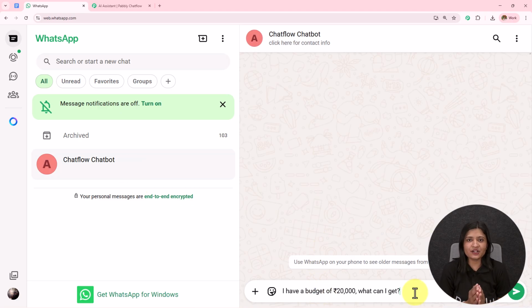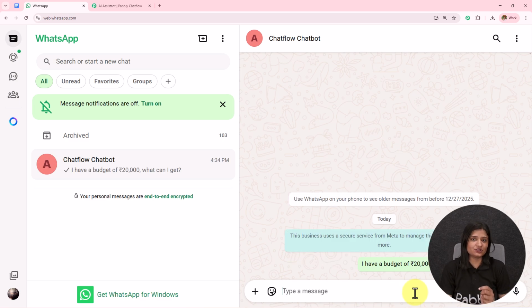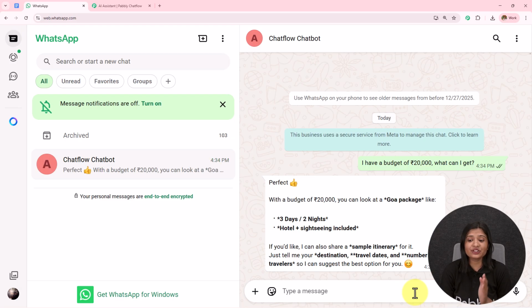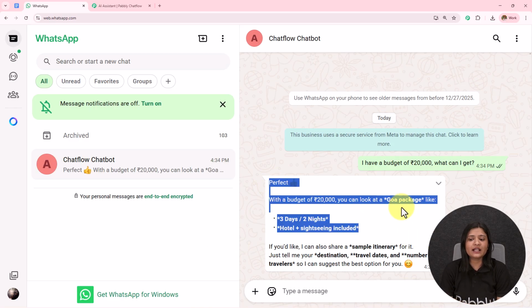So as I'm running a travel business, as I've told you, I'm going to send this message. I have a budget of 20,000 rupees. What can I get? I have sent this message. Now, if I receive the reply based on the same query which I have sent, then this is going to show us the chatbot, or the AI assistant which I have created, is working fine. We have received this reply, perfect. With the budget of 20,000, you can look at Goa package like 3 days, 2 nights, hotel plus sightseeing included.